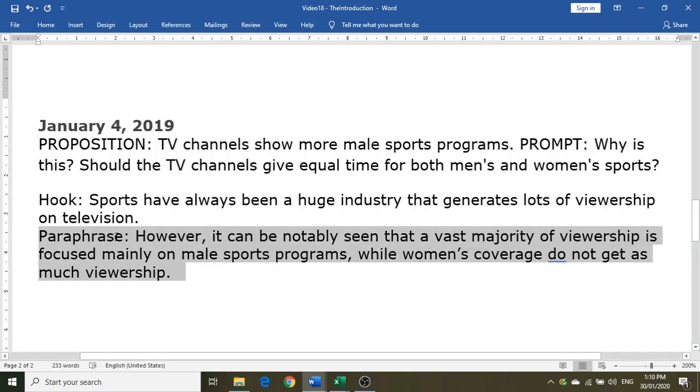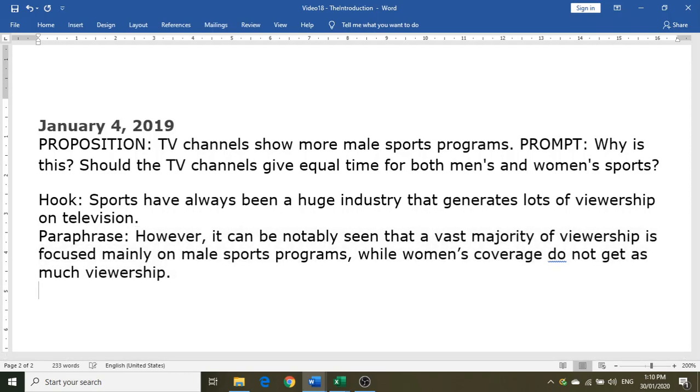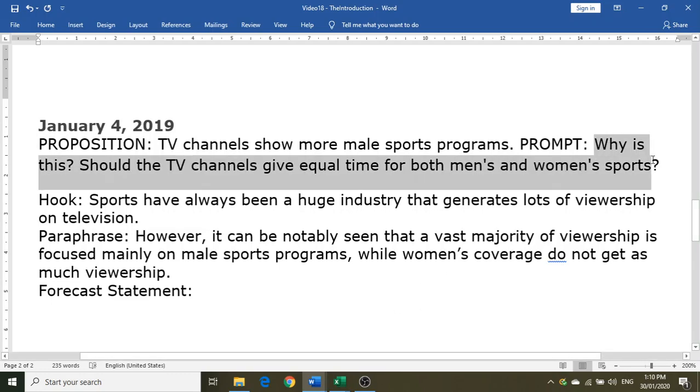So as a reader, I now can see where the essay is going. This essay is really going to talk about the tendency of viewers to favor male sports programs. Let's now move on to the forecast statement. So we will just somewhat paraphrase these statements.